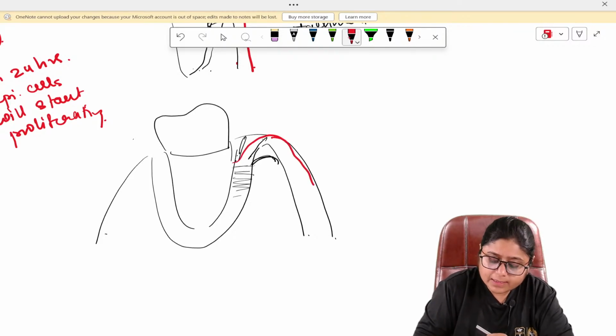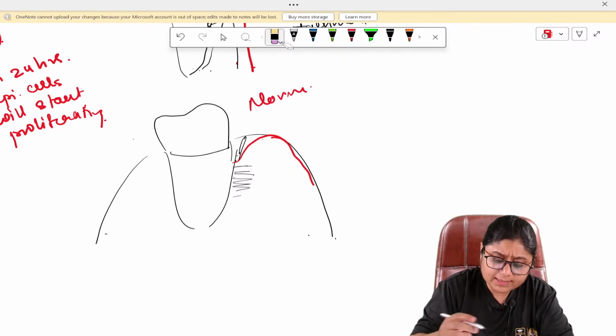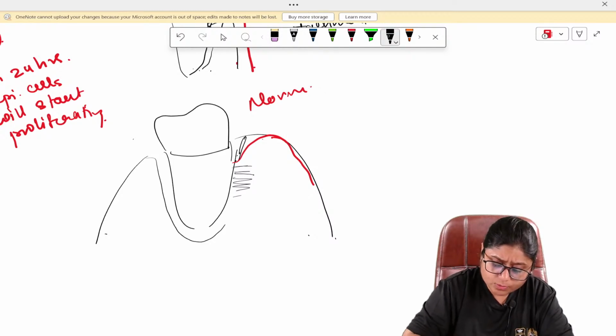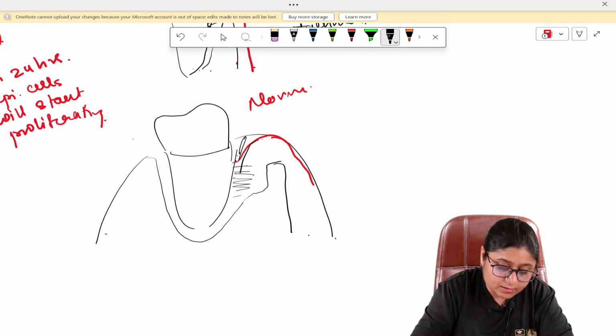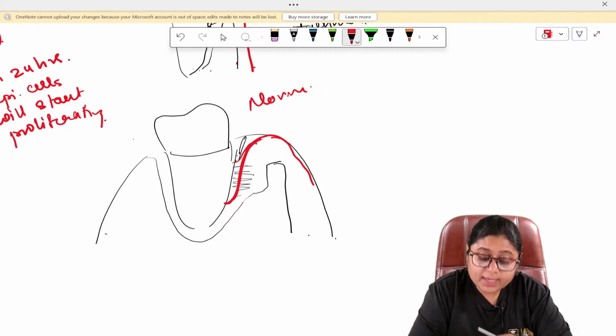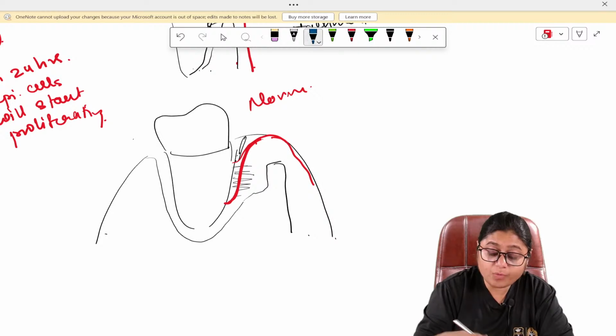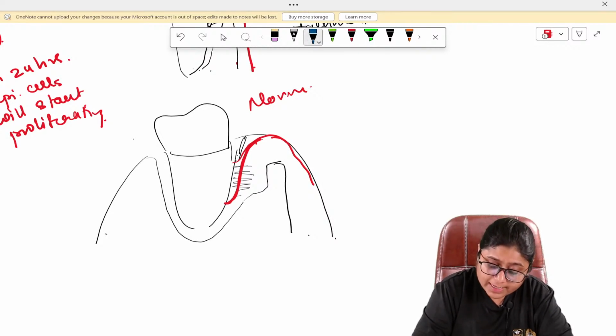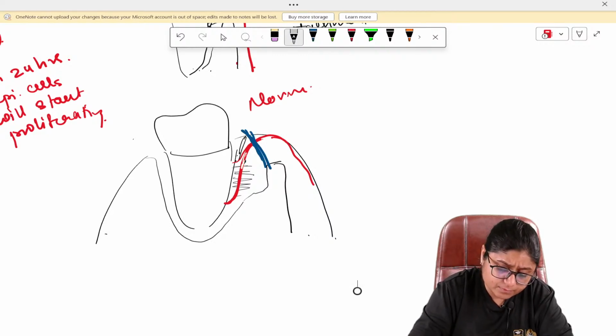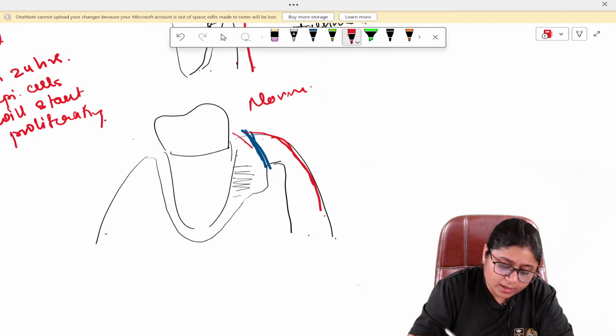Now, this is the normal anatomy. But whenever there is periodontitis, there is bone loss, there is tissue loss, and a deep periodontal pocket is present. So in cases where we want regeneration, what we'll do is place a membrane here. Okay. Now what will happen?